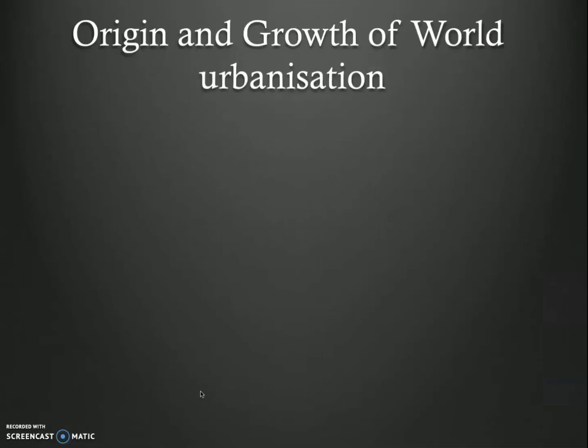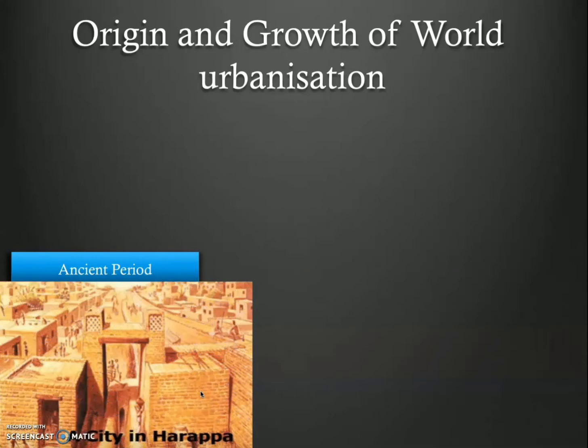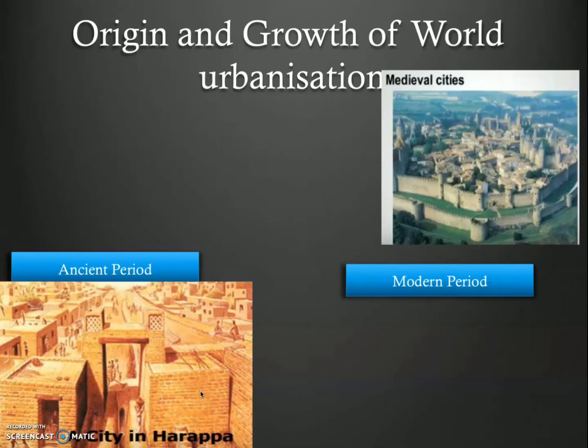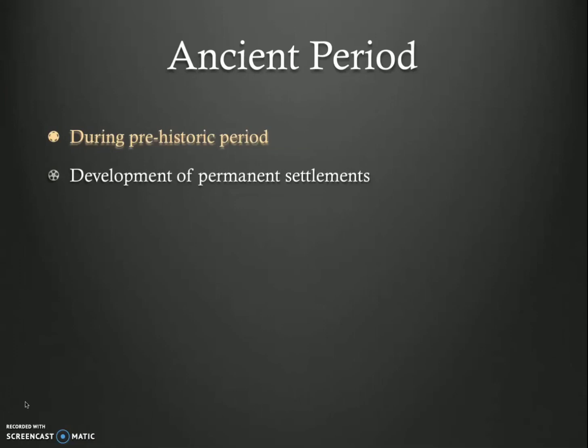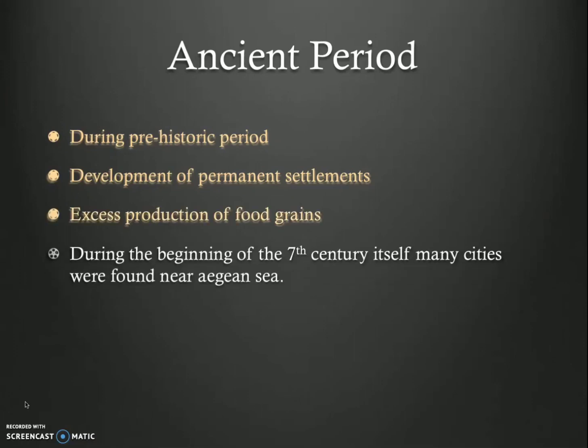Next we are going into the origin and growth of world urbanization. In this we are going to see the ancient period, medieval cities, medieval period, and modern period. First is the ancient period. In this, urban centers started developing during the prehistorical period, that is before 10,000 years. It was a period of development of permanent settlement, and the excess production of food grains was the major reason for urbanization. During the beginning of the 7th century itself, many cities were found near the Aegean sea.